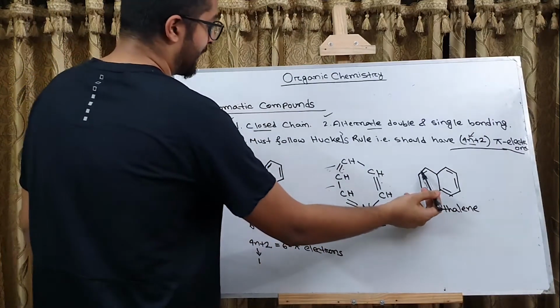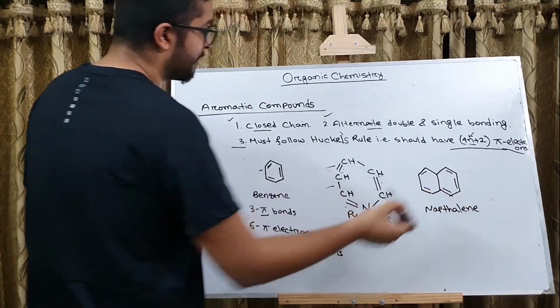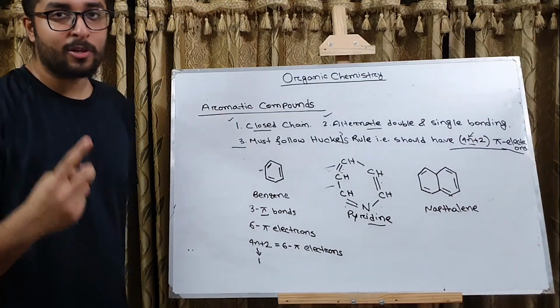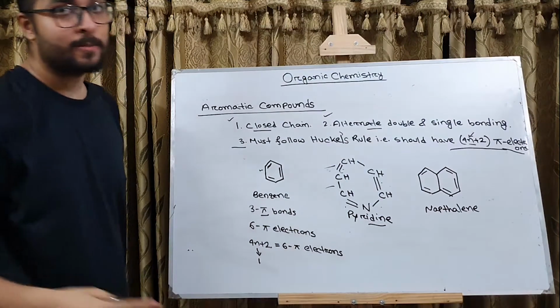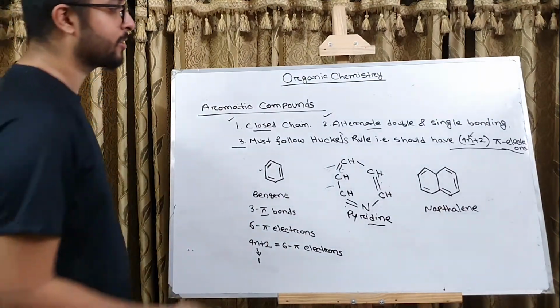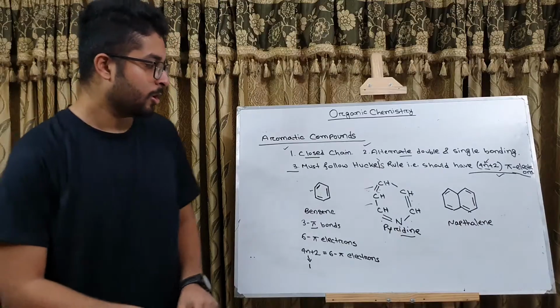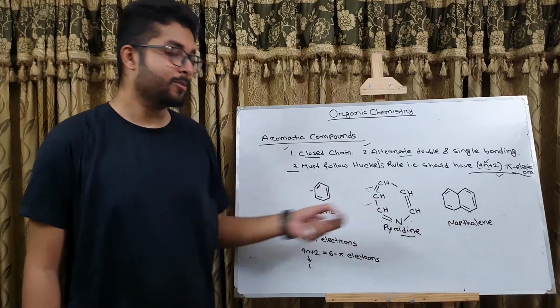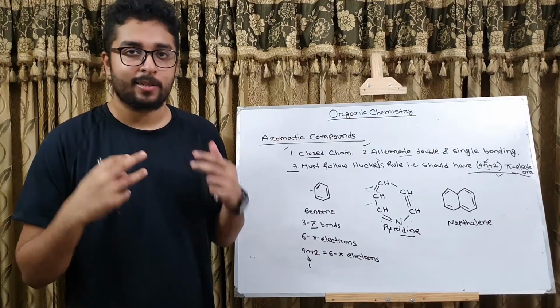And here we can calculate in naphthalene there are 5 pi bonds. Each pi bond contains 2 pi electrons, so 5 pi bonds contain 10 pi electrons. So again, Huckel's rule is fulfilled. So all these 3 compounds right here are aromatic cyclic compounds.